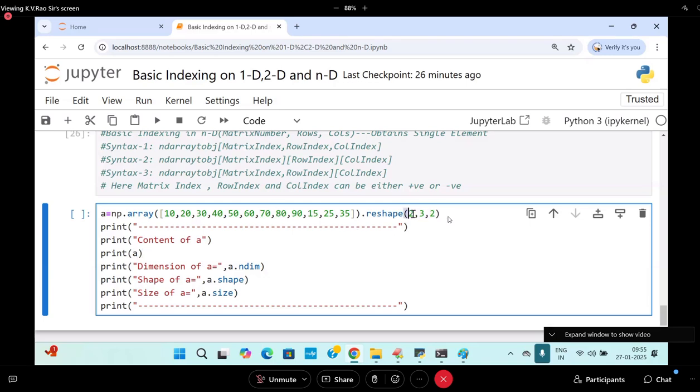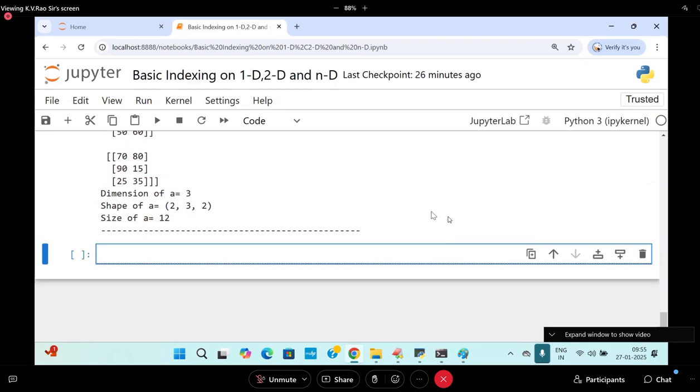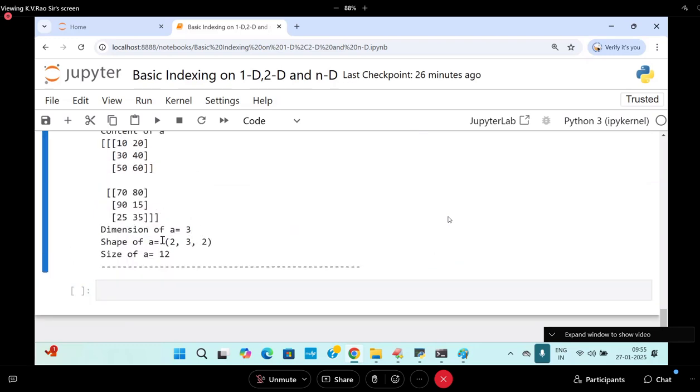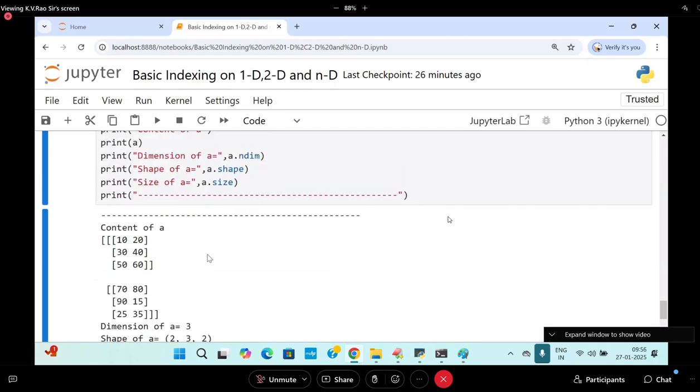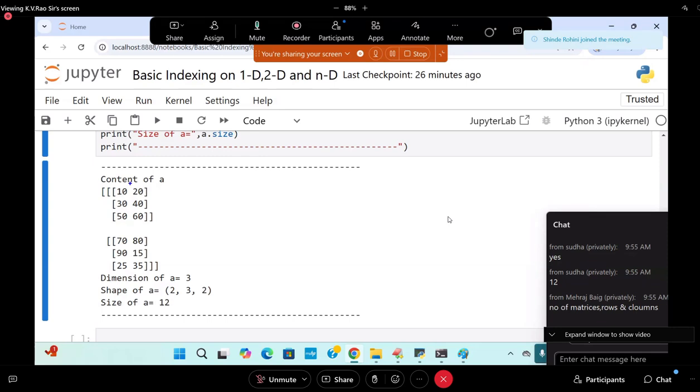What does the first 2 represent? Number of matrices. 3 represents rows and 2 represents columns. So try to speak out. Dimension is 3, with 2 matrices, each of size 3 rows and 2 columns. Carefully try to understand these matrices here itself. Now I'm going to write it something like this.